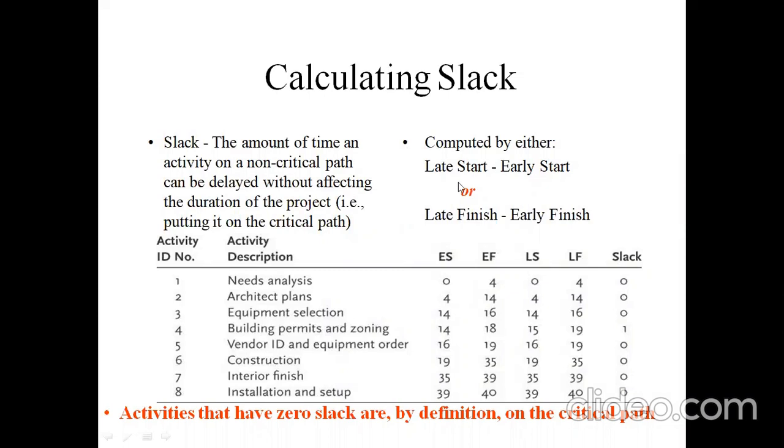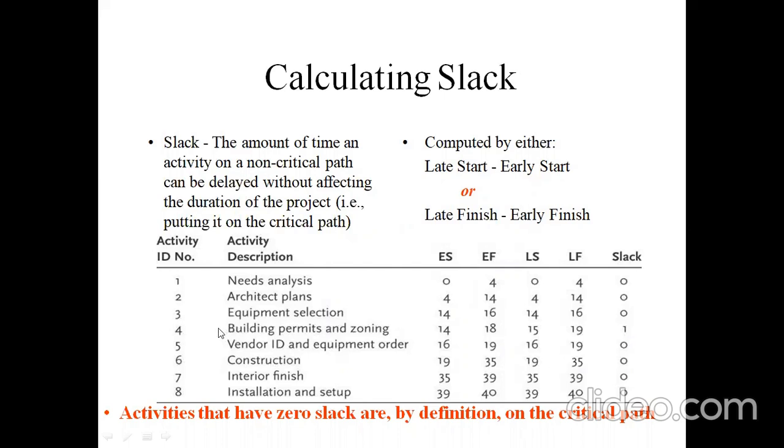And here you can observe the slack differences. Where the slack difference is 0, the activity is included in the critical path. If the slack value is not equal to 0, it is eliminated from the critical path.